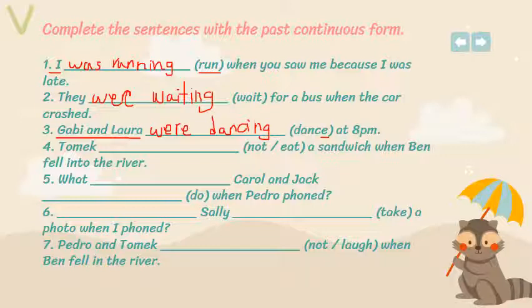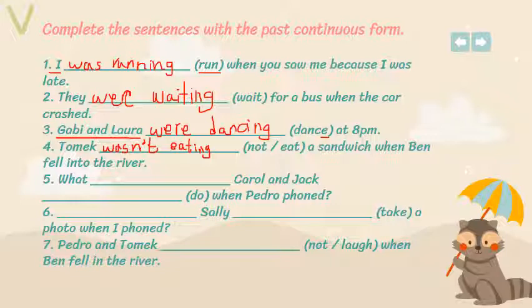Four: Tomek not eat a sandwich when Ben fell into the river. So Tomek is singular. We say was. And pay attention, I have here not eat, so I have to put it in the negative. So we say was not or wasn't. So Tomek wasn't. Now I have to put the verb with ing. Eat, eating. It ends with the consonant letter T, then I just add ing. Tomek wasn't eating a sandwich when Ben fell into the river.